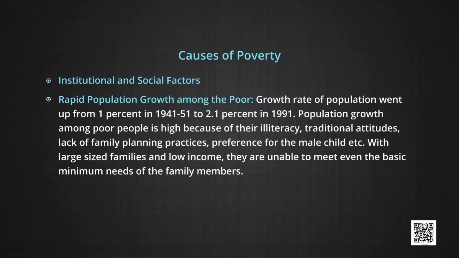The growth rate of population went up from 1% in 1941 to 51 period to 2.1% in 1991, which is phenomenal. The population growth among poor people is high because of their illiteracy, traditional attitudes, lack of family planning practices, preference for the male child, etc. With large sized families and low income, they are unable to meet even the basic minimum requirements or the needs of family members. The third point under this is poor implementation of land reforms.